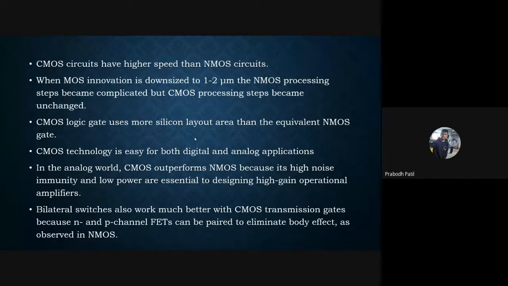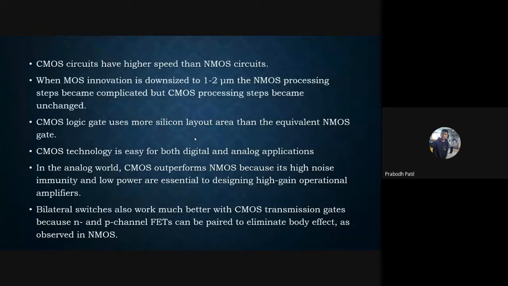First, CMOS circuits have higher speed than NMOS circuits. In the earlier days, CMOS circuits had many process steps, which made them more complicated than NMOS. But when MOS was scaled down to 1 to 2 micrometers, the NMOS processing steps increased and became more complicated than CMOS, whereas the CMOS processing steps remained unchanged. A CMOS logic gate uses more silicon layout area than the equivalent NMOS gate.